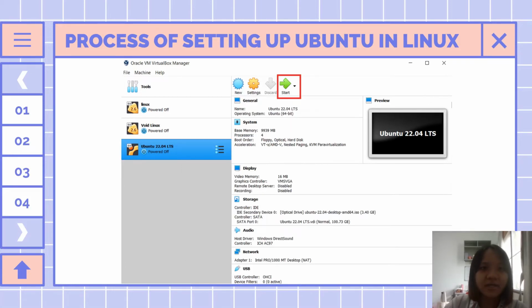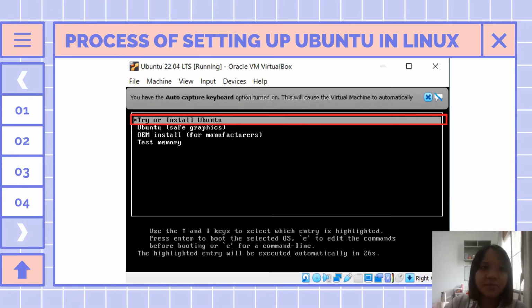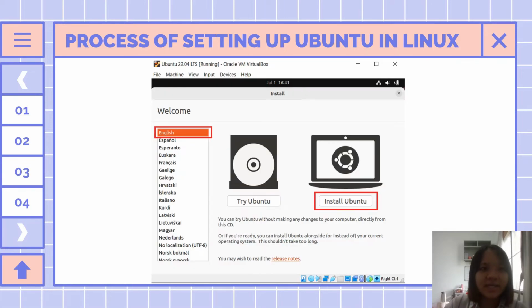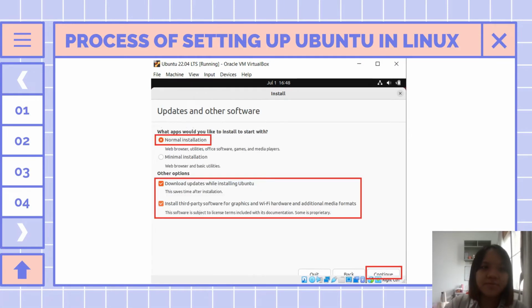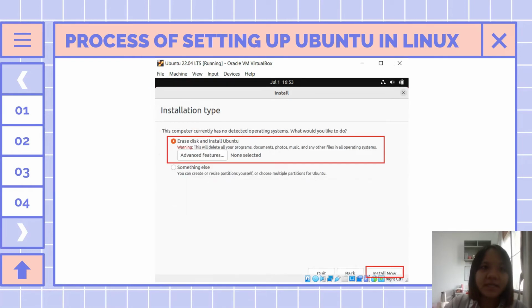Select your virtual machine and click on Start. Choose the first option and then press Enter. You can select your language. After that, click on the Install Ubuntu button. You need to choose the keyboard layout, then click on Continue. Click on the three options as shown in the diagram and then click Continue. Select the installation type and then click Install Now.